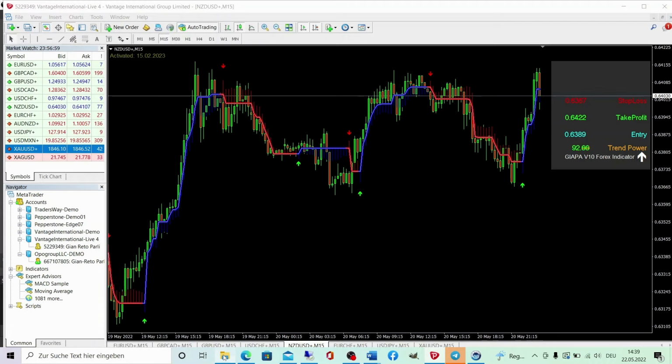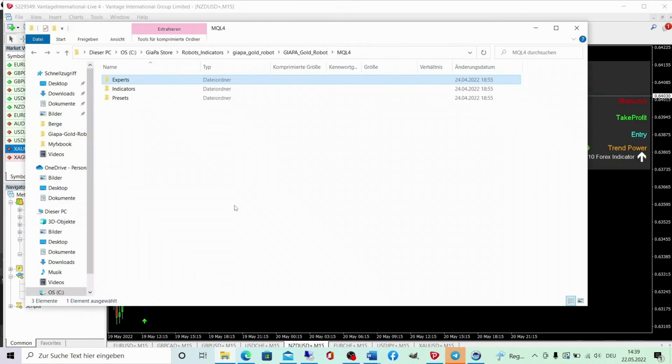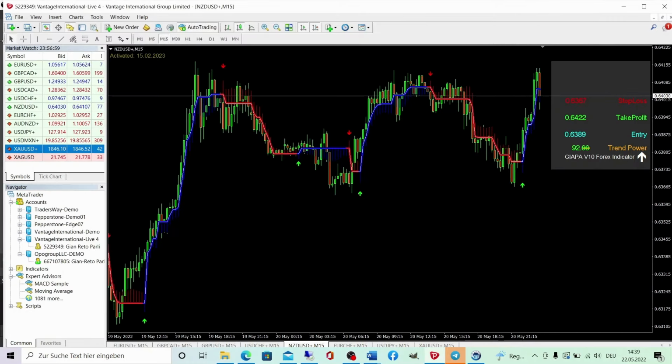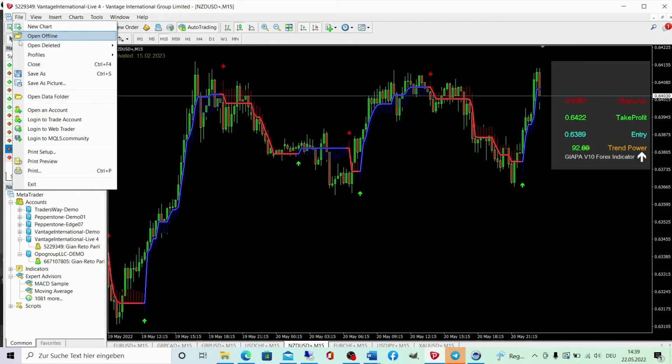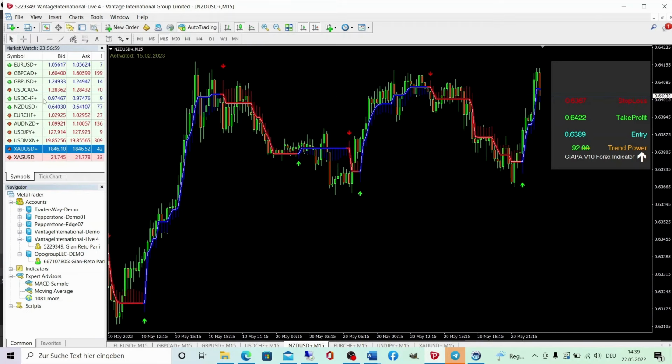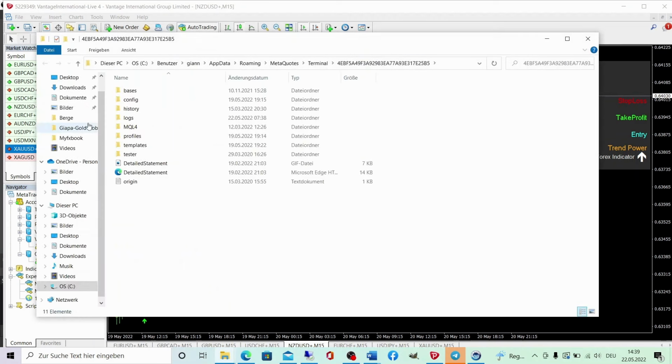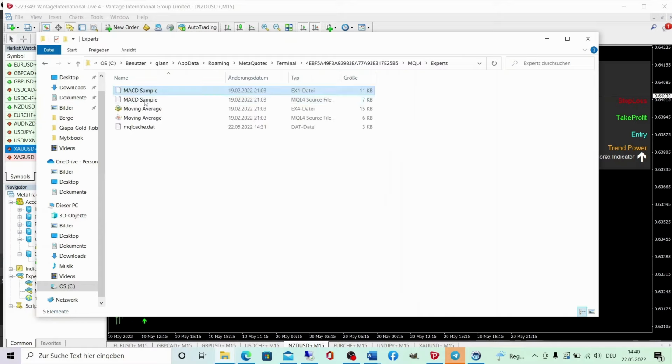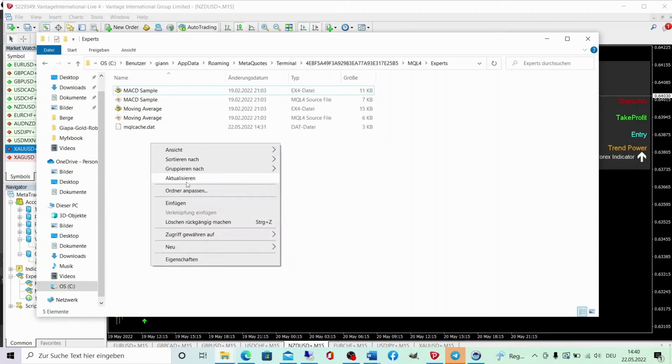First, open the zip file you downloaded. Select the robot file and copy the robot. Now go to your MT4. Open the data folder, open the MQL4 folder, go to experts and copy the robot file into here.